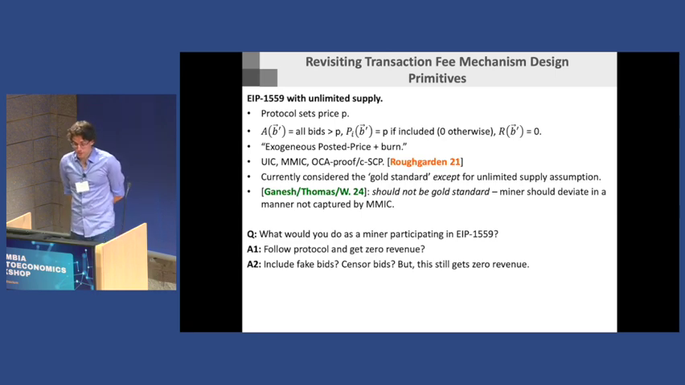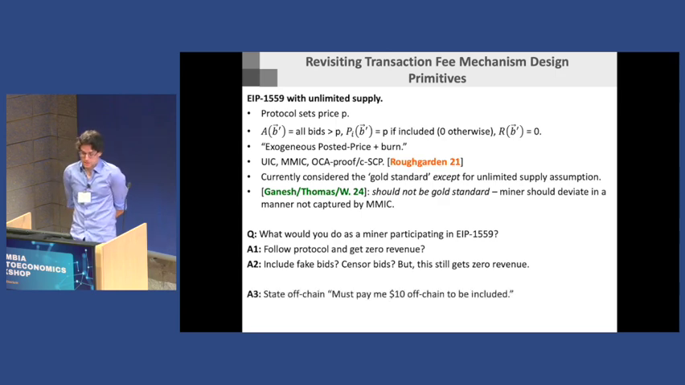Another thing you could do, you could say, oh, I'm going to be clever. I'm going to include fake bids. I'm going to censor bids. But we know that still gets you zero revenue because EIP 1559 is MMIC.